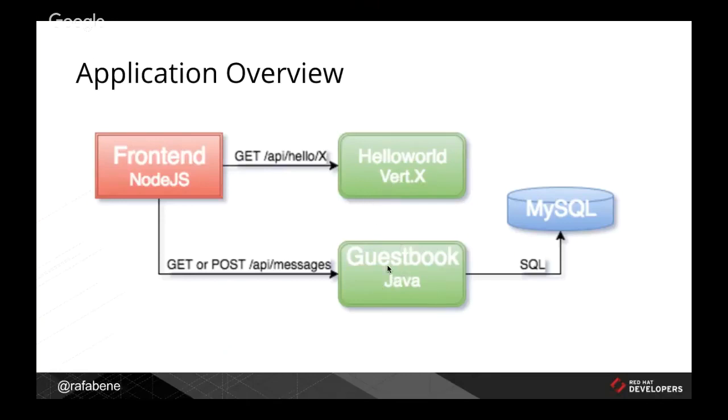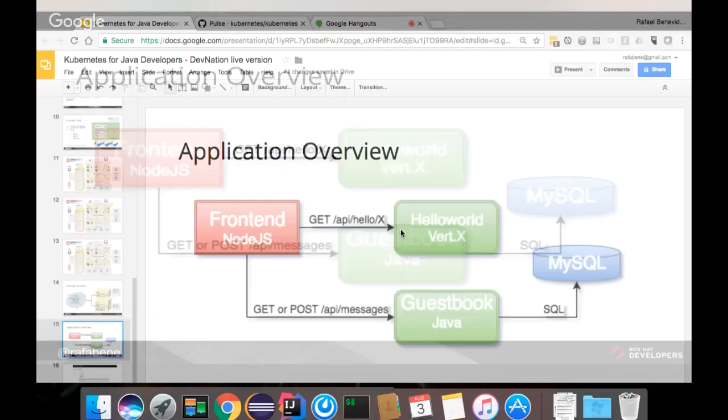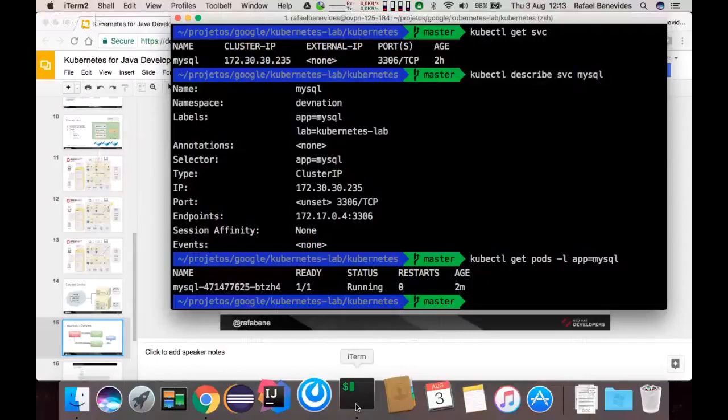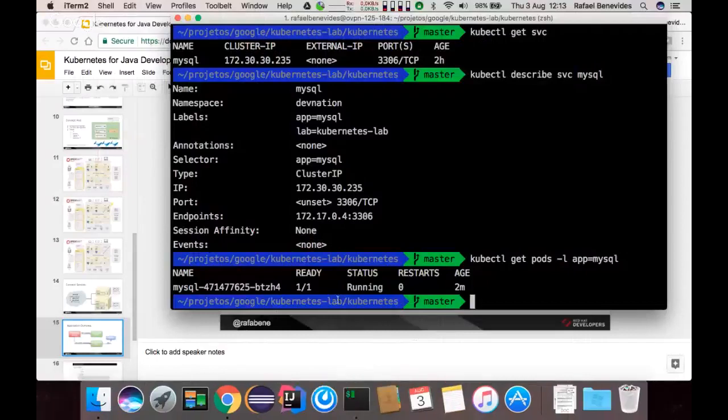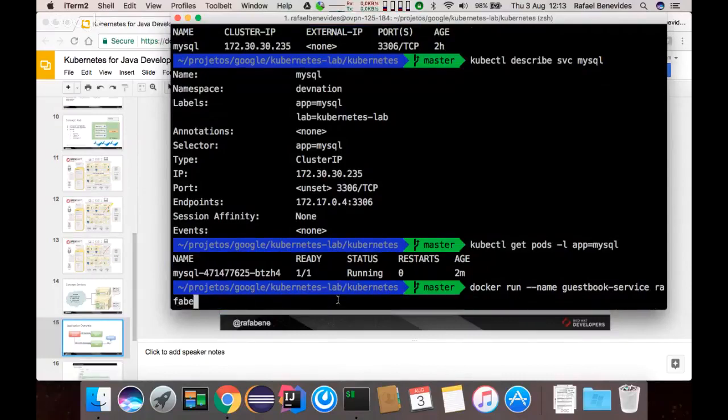So what I will do now is create a guestbook application using Kubernetes. Of course, I already have an image of that, but suppose that I would run Docker. The command would be docker run. I could specify the name, calling it guestbook service, and the name of the image, right?